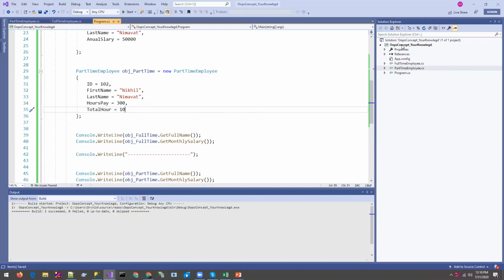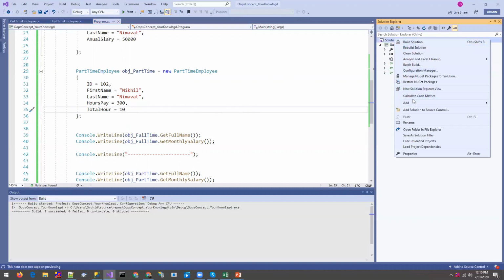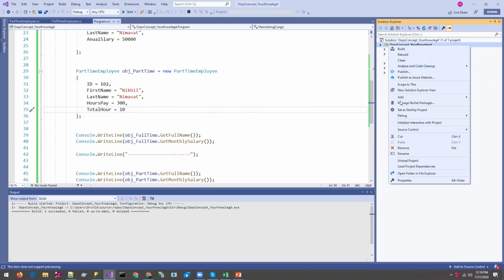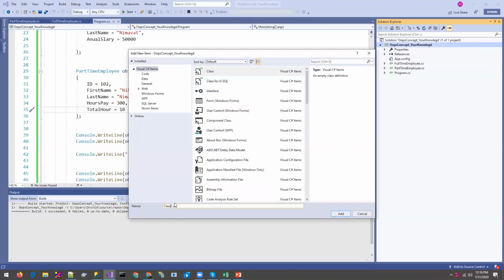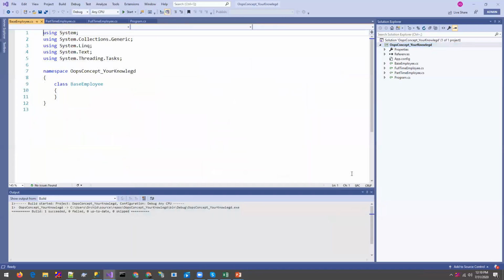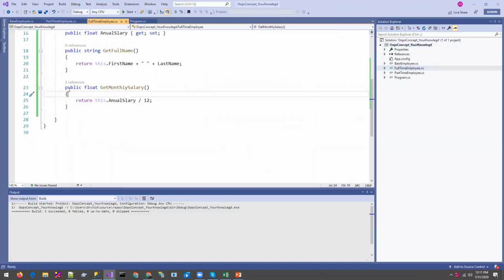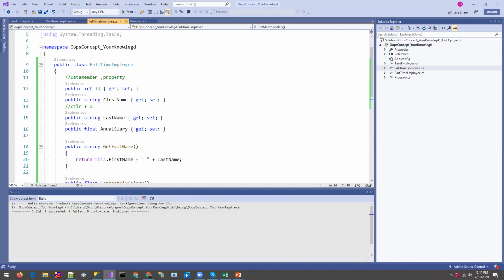Let's suppose I create a new class. Why are we going to create the new class? You can see over here the full-time and part-time employee classes, based on the base employee. In both the full-time and part-time classes we have common properties like first name, last name, and id. This is not a good way of creating classes.